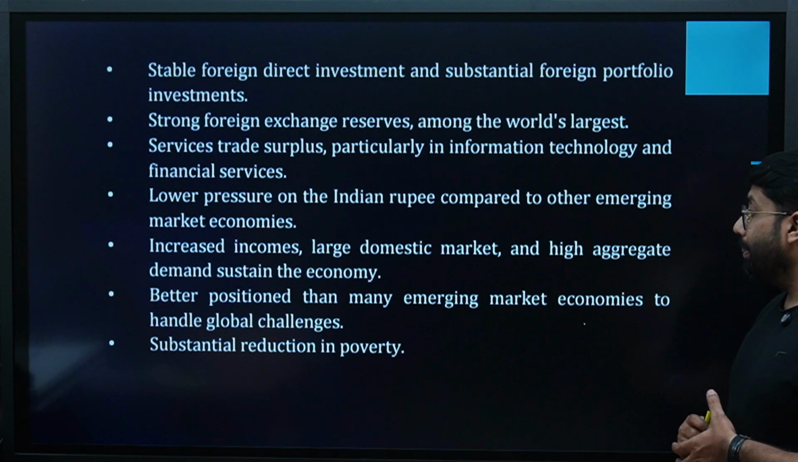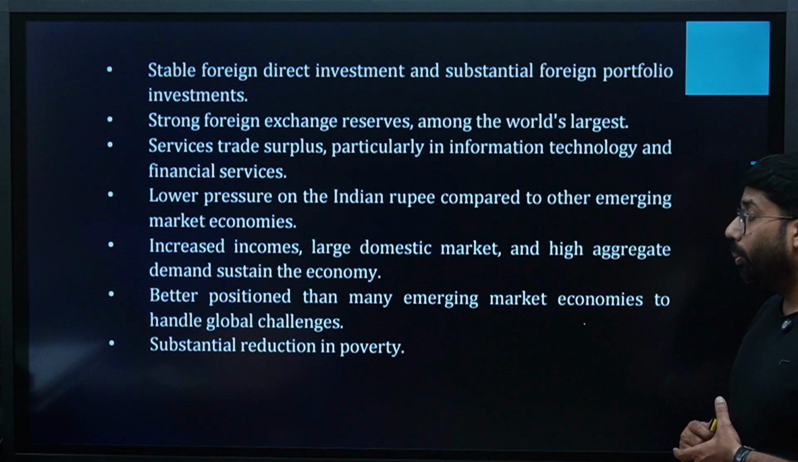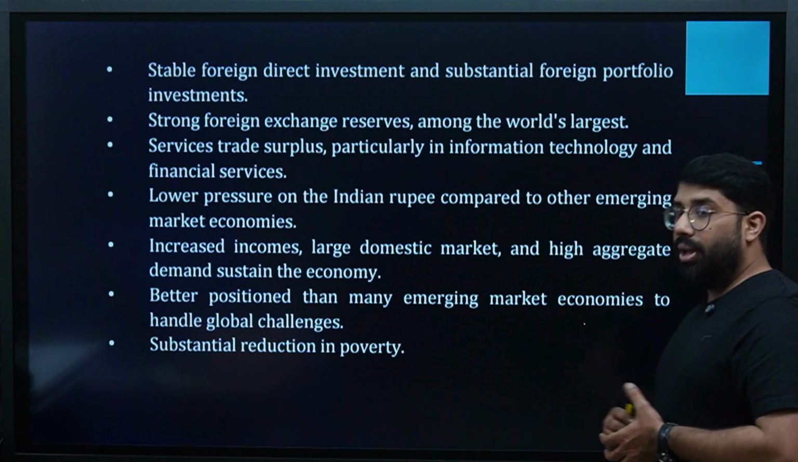Better position than many emerging market economies to handle global challenges and substantial reduction in poverty.